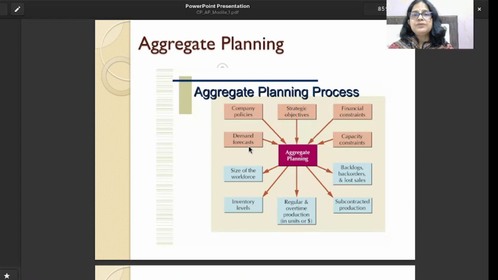A 16 marks question means you have to write all the detailed things about aggregate planning. We can expect this question this time also. Visit any previous year question paper and you will find a long question on aggregate planning.